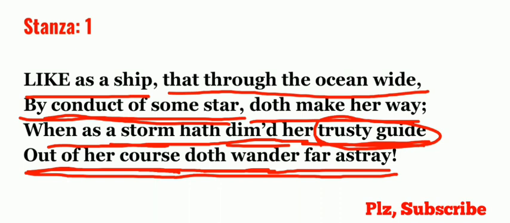So the poet is trying to say that a ship is guided by the pole star, the guiding star, and suppose there is a storm in the ocean and in the sky and the star is covered by the cloud, then it won't be able to guide the ship. Then what will happen? The ship will wander here and there. The ship will lose its way.